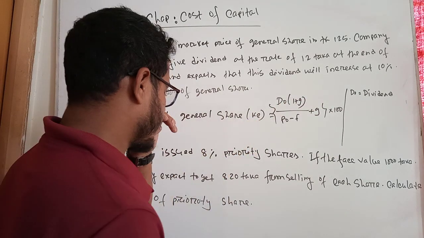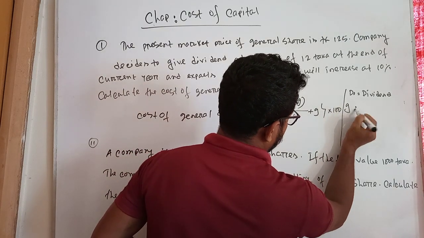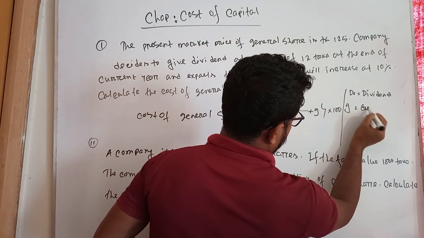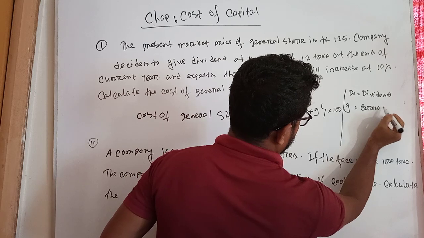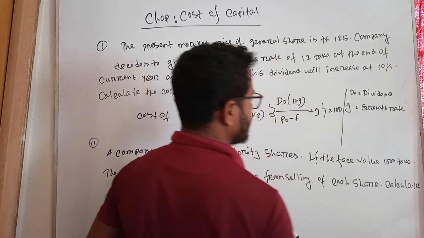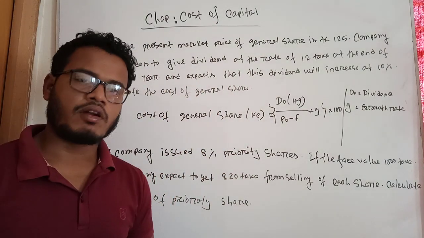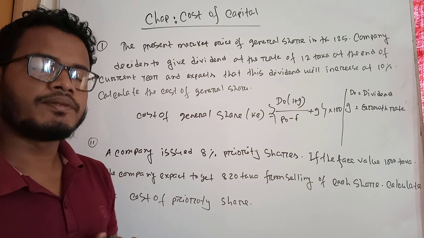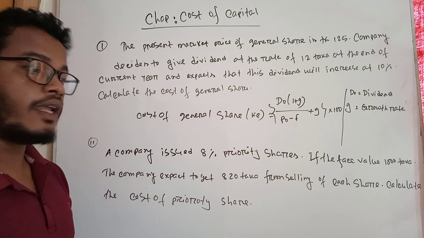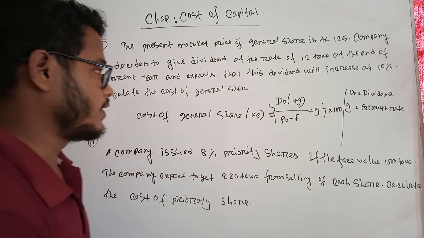The next important topic is G. Here G equals growth rate. When dividend is increased day by day or after some time, it's called growth rate or increased dividend. It's represented by increased dividend or growth rate.